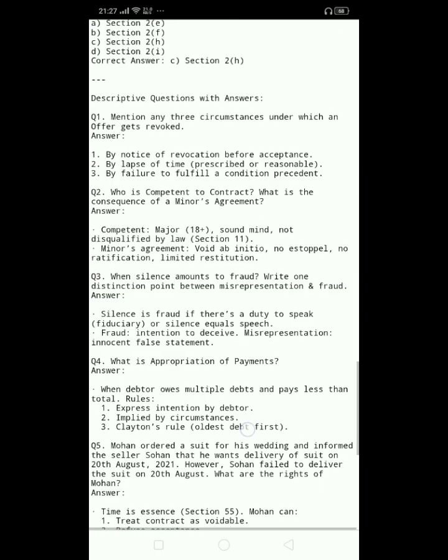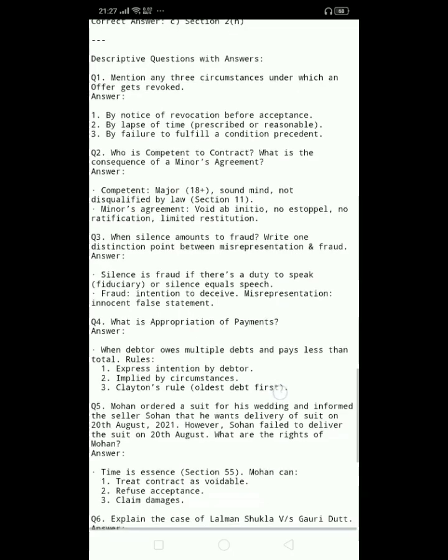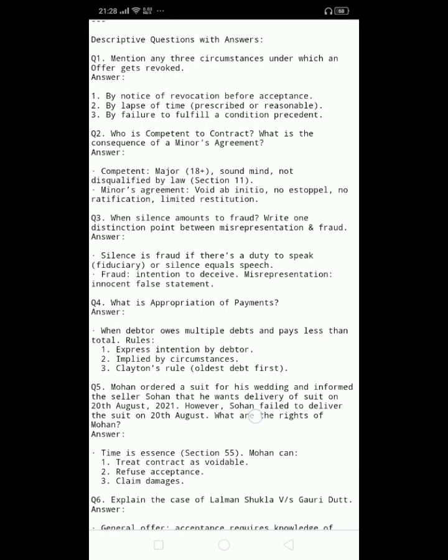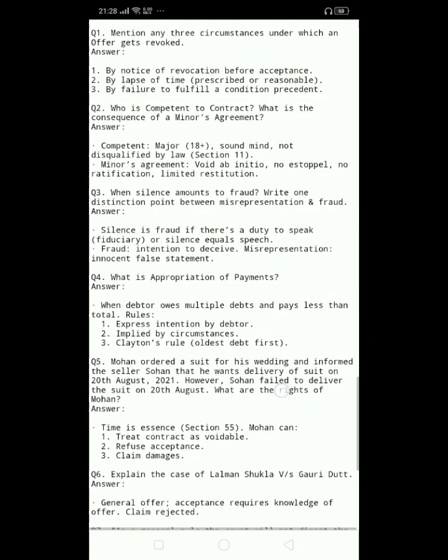Q3. When silence amounts to fraud, write 1 distinction point between misrepresentation and fraud. Answer. Silence is fraud if there's a duty to speak, fiduciary, or silence equals speech. Fraud: intention to deceive. Misrepresentation: innocent false statement.